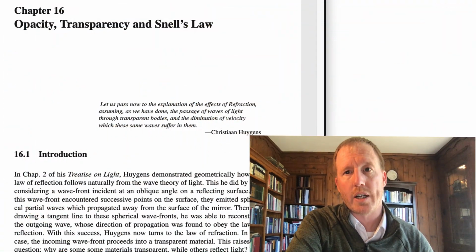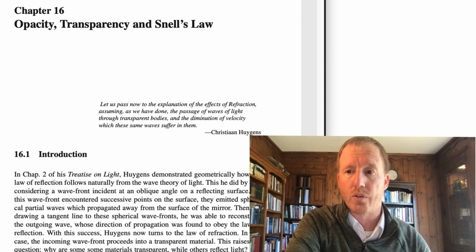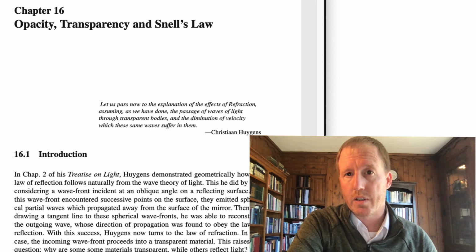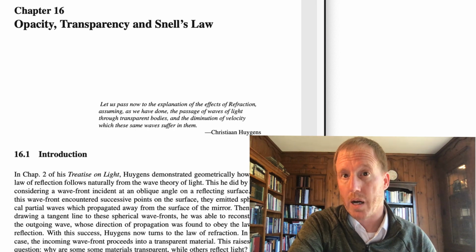You might recall in my last lecture we employed Huygens' principle to demonstrate that the law of reflection follows naturally from the wave theory of light. Now, in this chapter, chapter 16 in A Student's Guide Through the Great Physics Texts, we're going to look at how the law of refraction, or Snell's law as it is sometimes called, also follows from the wave theory of light. But before he does that, Huygens does a slight digression on the nature of materials and the relationship between the material itself and the propagation of light.